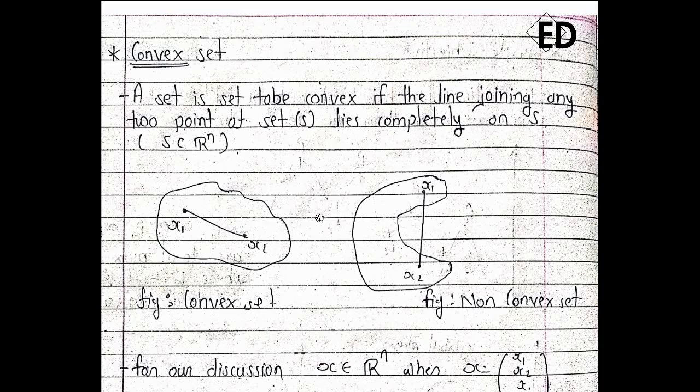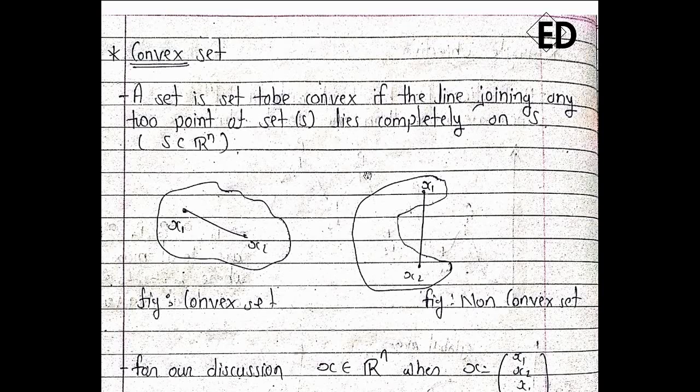Suppose there is a set, and when we draw a graph, it comes like this for this one, and for this particular function it comes like this. Okay, and when we consider any 2 points of our set, suppose x1 is one point and x2 is a second point of that set, and when we draw the line, then that line must be in that set.